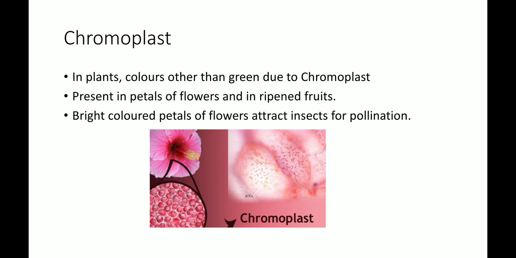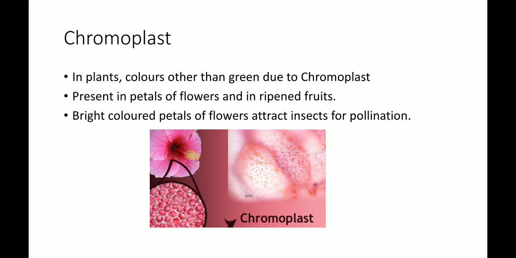It is present in the petals of flowers and in the ripened fruits, meaning the mature fruits. By ripened we mean the mature fruits that are basically ready to eat. So the chromoplast is found in the petals of flowers. Look at the diagram that shows the location of chromoplast in the petals of flowers and in the ripened fruits.